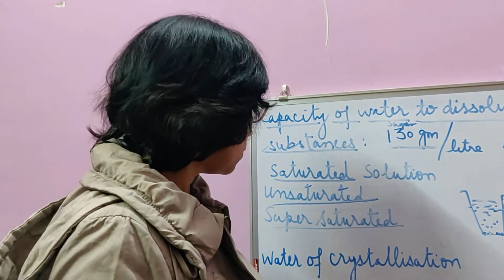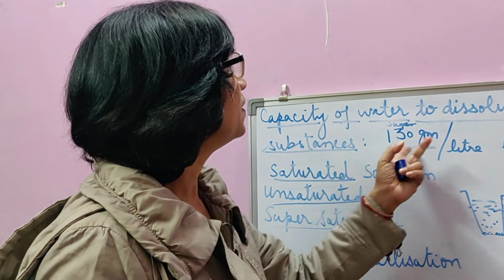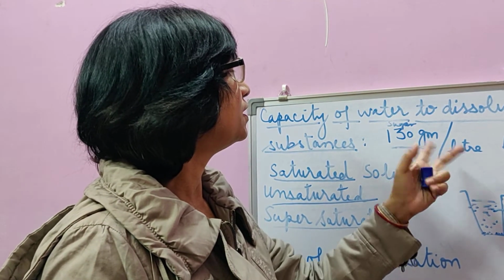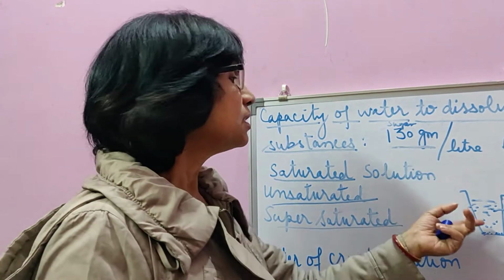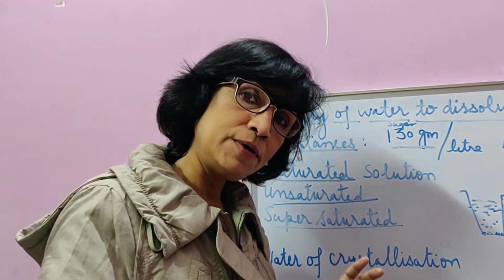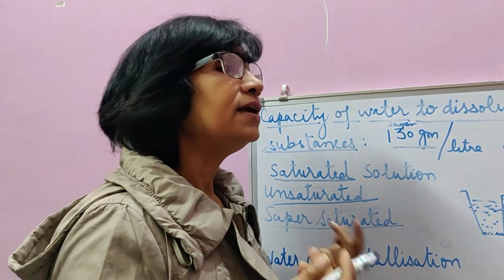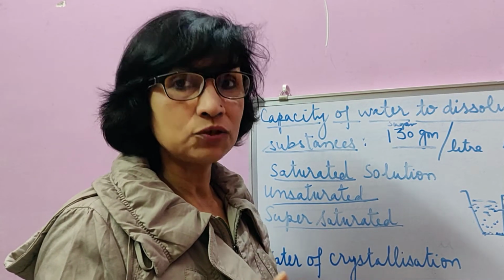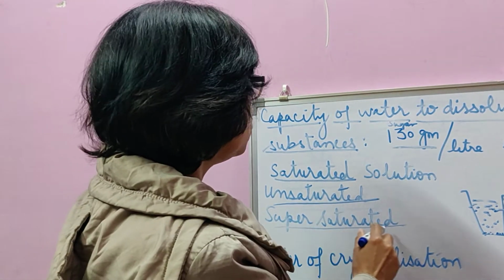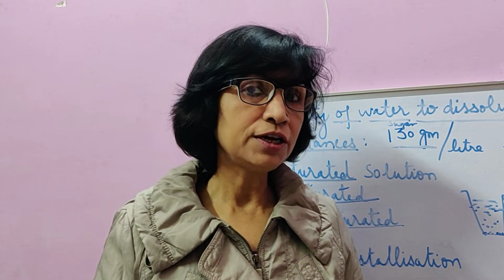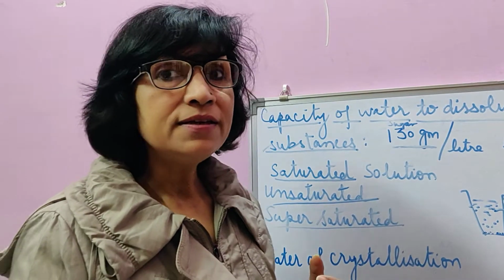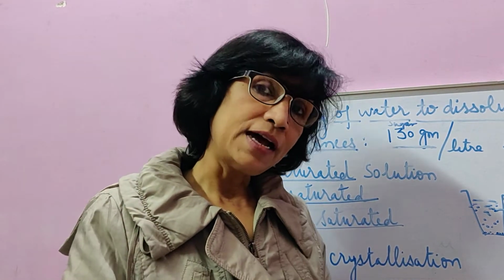But if we add more of the solute into it, like 150 gram or 170 gram or 180 gram, then some of the solute is dissolved and the rest is not dissolving, because more solute is added than its solubility. Then it is said to be supersaturated solution. A supersaturated solution can be made saturated or even unsaturated. Tell me how?